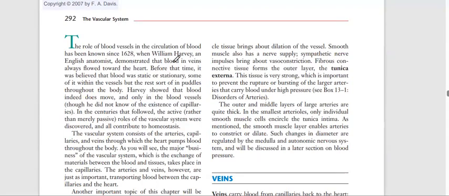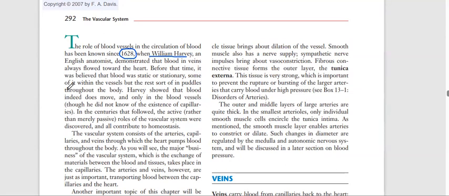The role of blood vessels in the circulation of blood has been known since 1628. So when did we know about blood vessels, and that in the blood vessels the blood is circulating? We know in 1628. Who is that discoverer? William Harvey. He is an anatomist, and he demonstrated that blood in veins always flowed towards the heart.